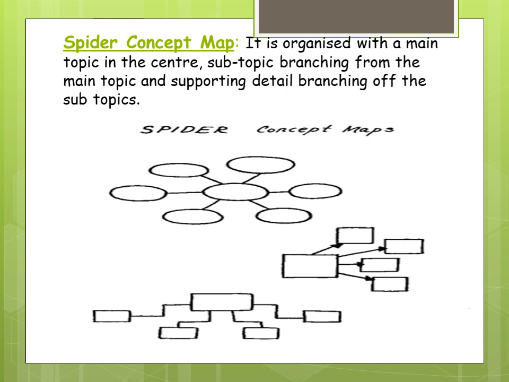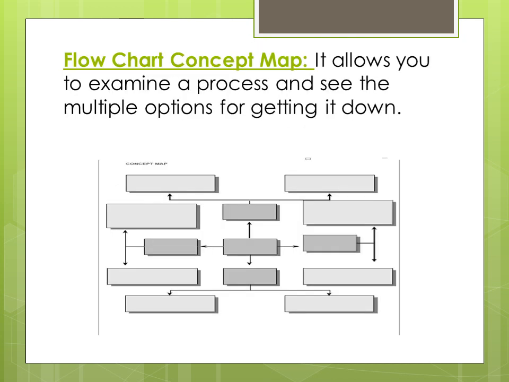The spider concept map may also be very useful for helping you see which topics are richer than others, because you can branch off more concepts from the larger topic. So definitely the spider concept map is very helpful for developing any concept in children.